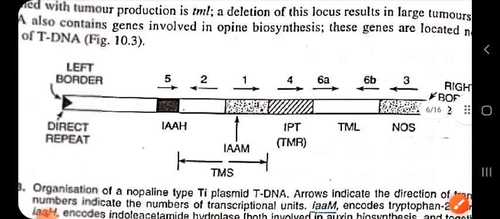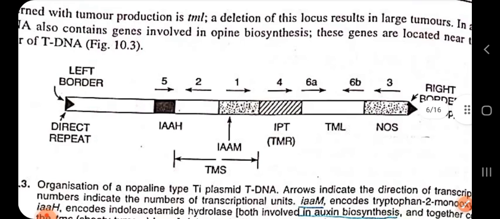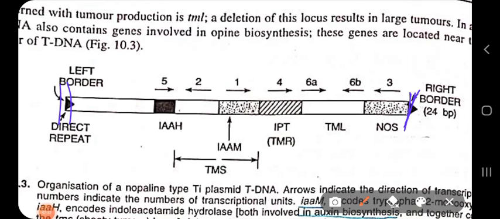Next is your left border and right border repeats, shown here. These are actually sites for endonuclease action. Which are the endonucleases? We use restriction endonucleases separately for our artificial genetic engineering, but in natural genetic engineering, the endonucleases used are the VIR genes.